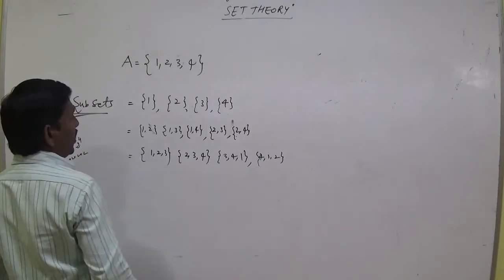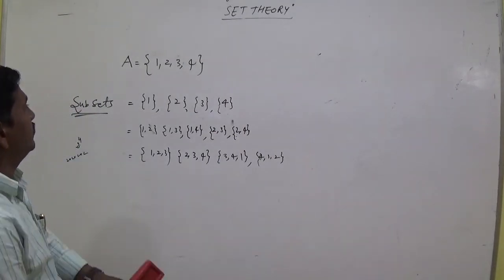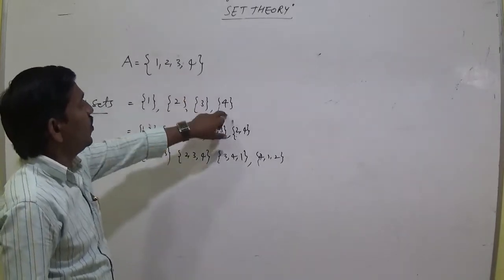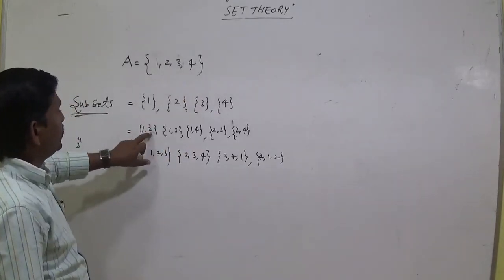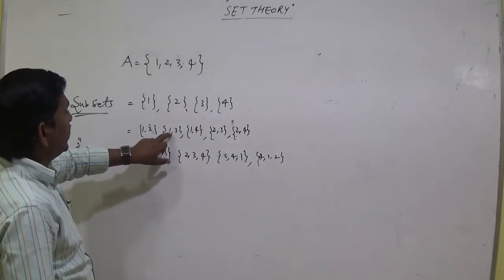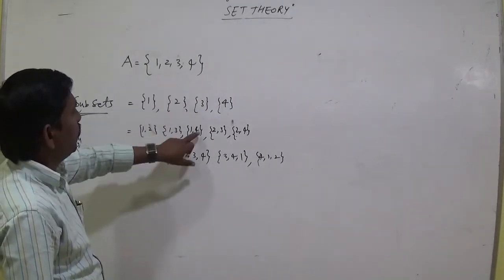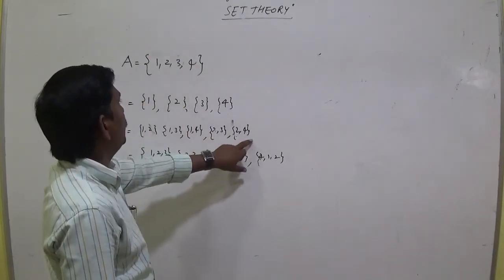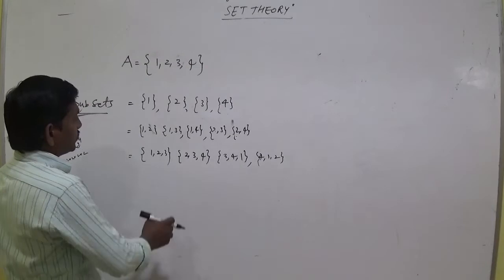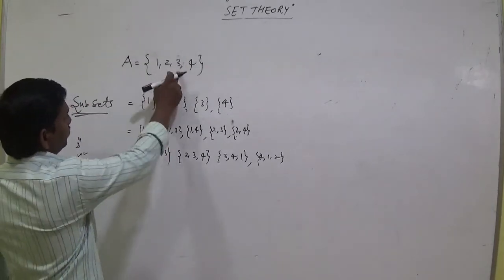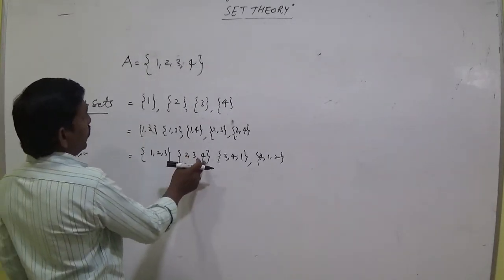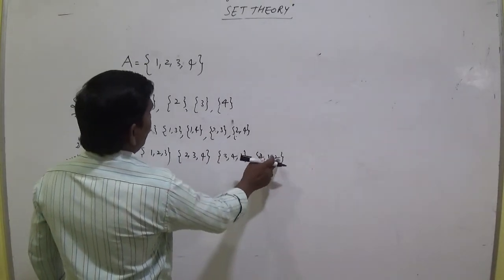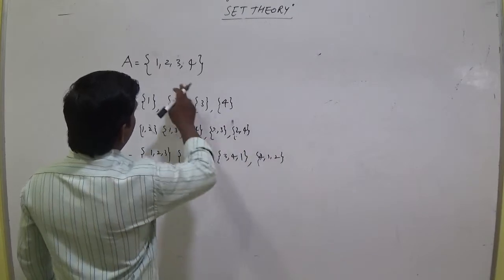Again, how many sets? 1, 2, 3, 4. 1, 2; 1, 3; 1, 4; 2, 3; 2, 4; 3, 4; and 1, 2, 3; 2, 3, 4; 3, 4, 1; 4, 2, 1; and 1, 2, 3, 4.